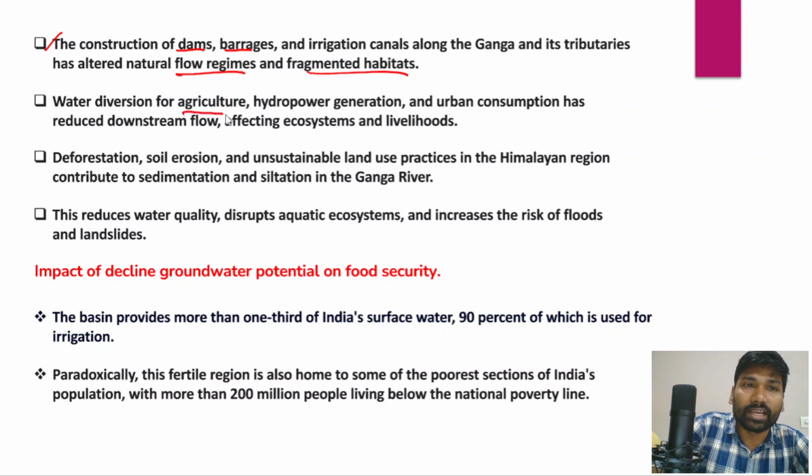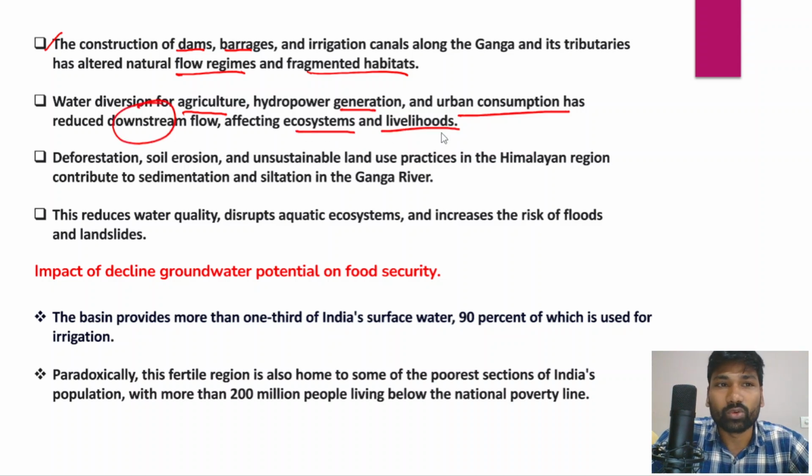And there is water diversion for the agriculture sector; a huge amount of water is being used for the agriculture sector alone in this Gangetic Valley. And the agriculture sector has a low water use efficiency, and maximum water is extracted and exploited from the underground tables. Since Indian agriculture does not have water usage efficiency, this has been leading to the faster extraction or exploitation of the water resources, and hydropower generation and urban consumption have reduced the downstream flow, affecting the ecosystems and also the livelihoods as well.